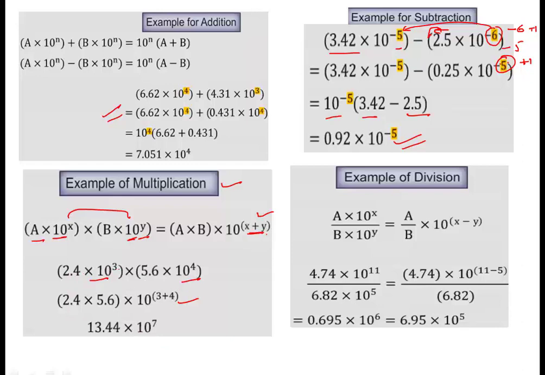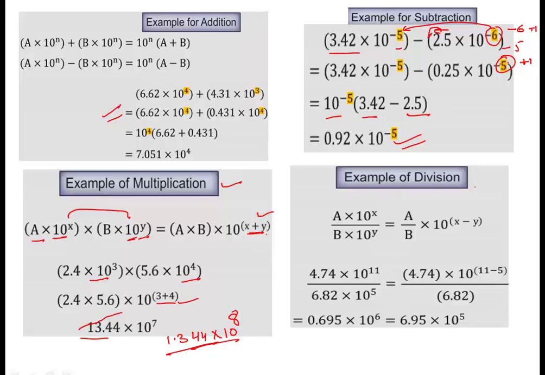So 2.4 into 10 raised to power 3 into 5.6 into 10 raised to power 4, so 2.4 into 5.6 are multiplied, and the exponents get added up. Now if it has to be written in scientific notation, it will be 1.344 into 10 raised to power, now the decimal is shifted towards left side, so it will increase by 1. So this will be the exponential expression for this number.